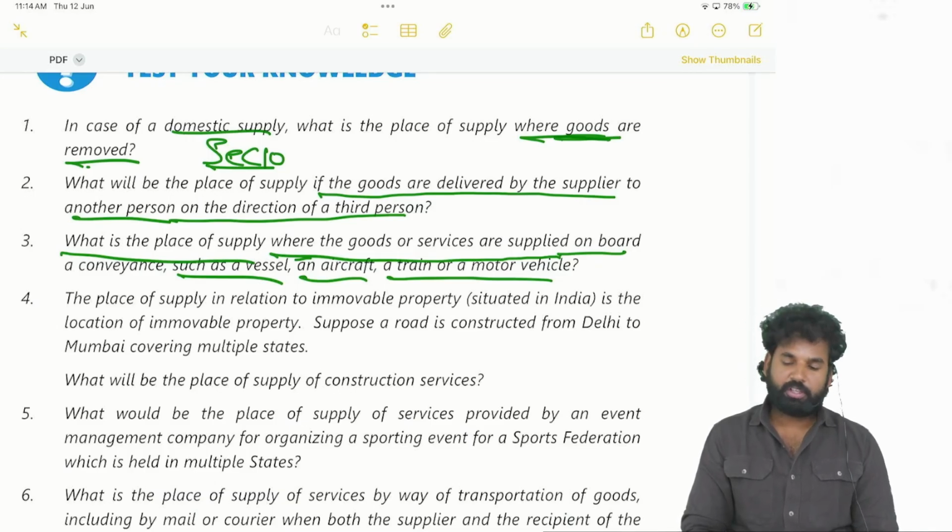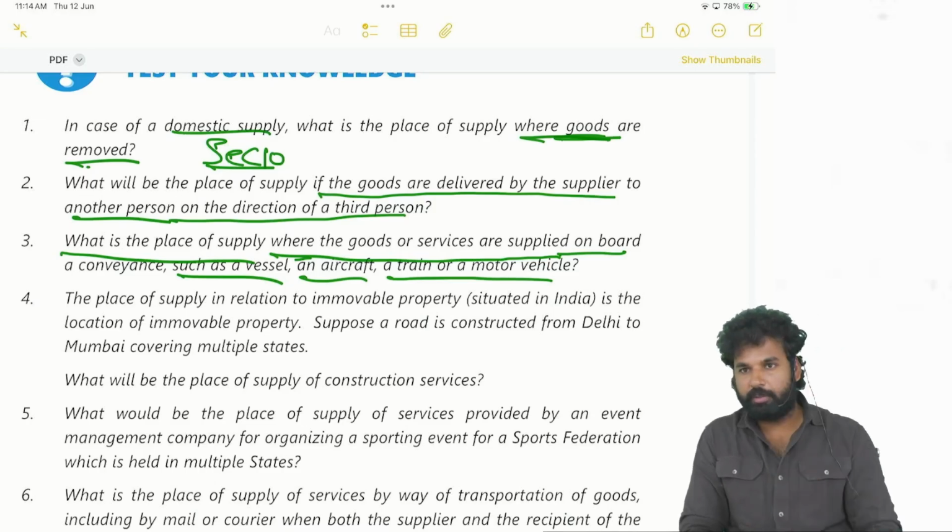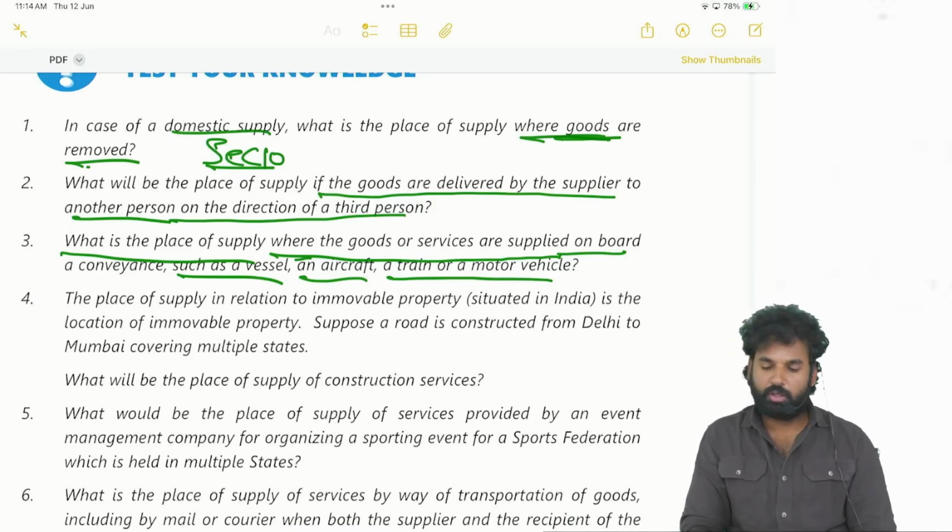Okay, so section 10 will come, section 12 will come. Section 10 subsection 1, which clause? On board a conveyance, clause E. And in section 12, which subsection will come?